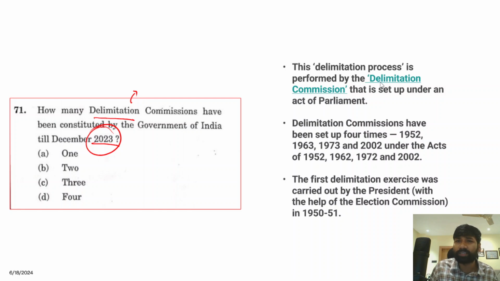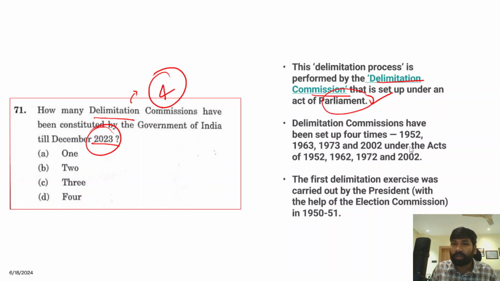And this delimitation exercise or process is performed by the Delimitation Commission, and it is set up under the Act of Parliament. And so far in India, 4 delimitation commissions were established, right? So in 1952, 1963, 73, and 2002, so far 4 delimitation commissions were constituted. So therefore, the correct answer for this question is option D.